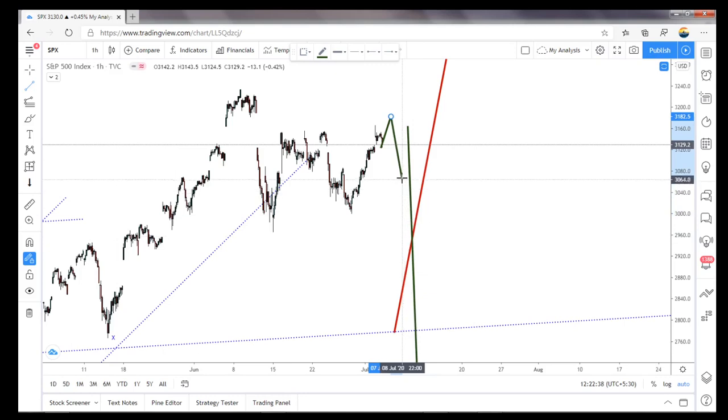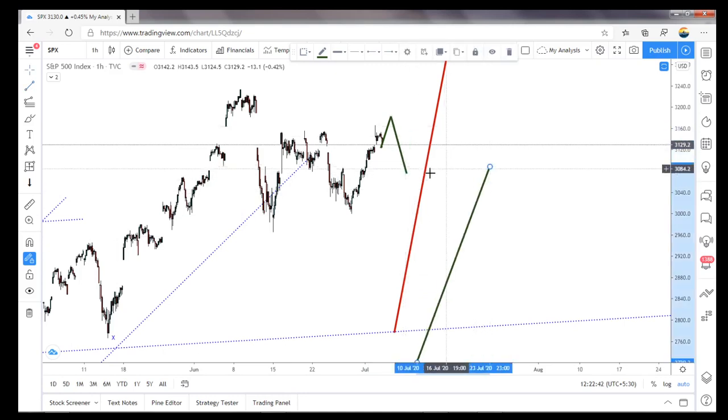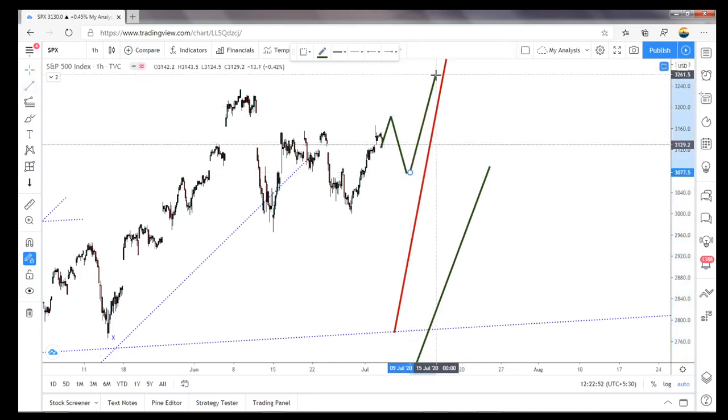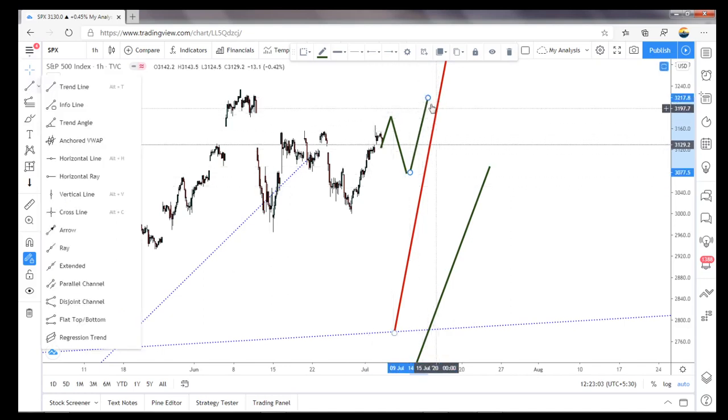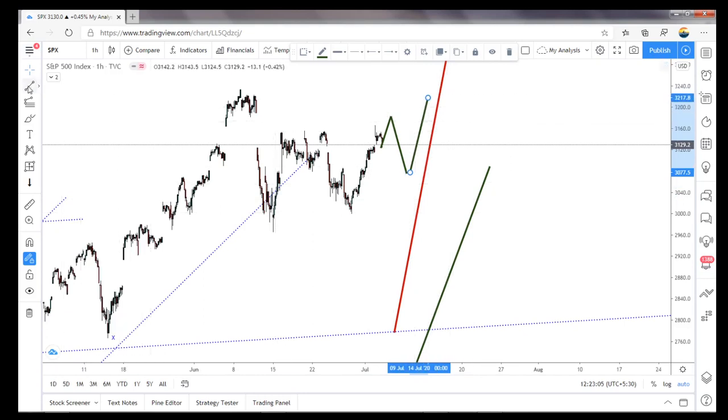Or if it is very messy, overlapping, means if it comes to the downside, and US 30 also comes to the downside, what I'm expecting, after that it will bounce from here, whether it has to break this high or near to that. It's looking like a double top, and then again it can come to the downside.